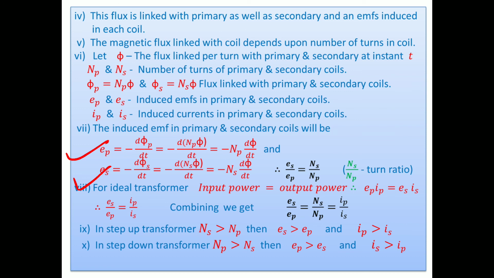Similarly, in a step down transformer, the number of turns of the primary is more than the secondary. Then in the secondary, voltage is less, or induced EMF is less, and as the number of turns is less, current is more. Meaning number of turns and induced EMF assist each other, but current is opposite: both increase, current decreases. Okay. Thereafter, this is the principle of step up and step down transformers.